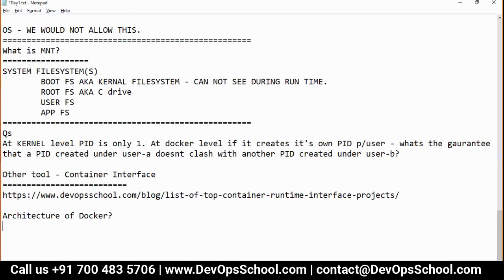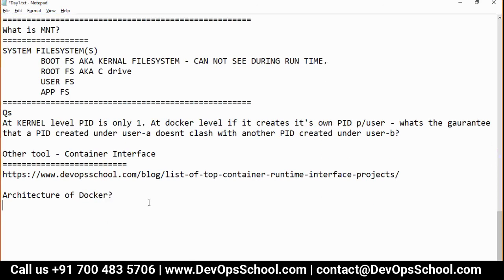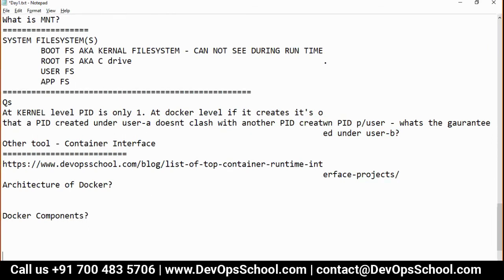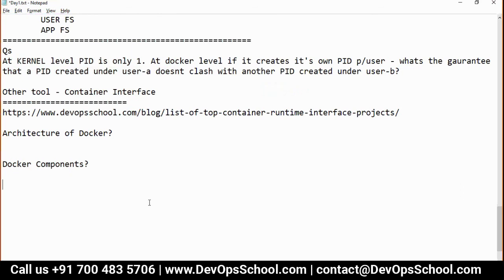Okay, that's the next question. After this, we are going to learn Docker components. Okay, next topic is Docker components. Also, after that, I'm going to teach you Docker workflow. And after that, I'm going to teach you container lifecycle. Okay, so these are the 4 questions which I'm going to teach you.